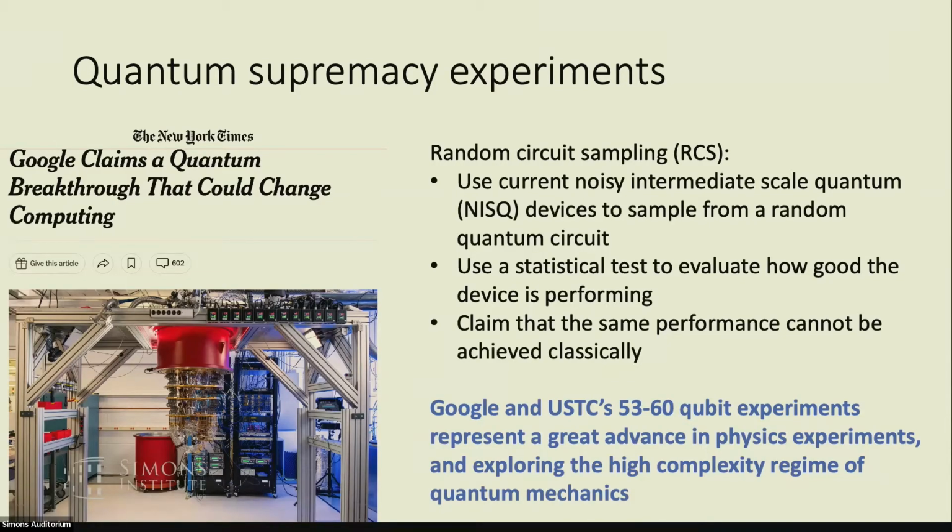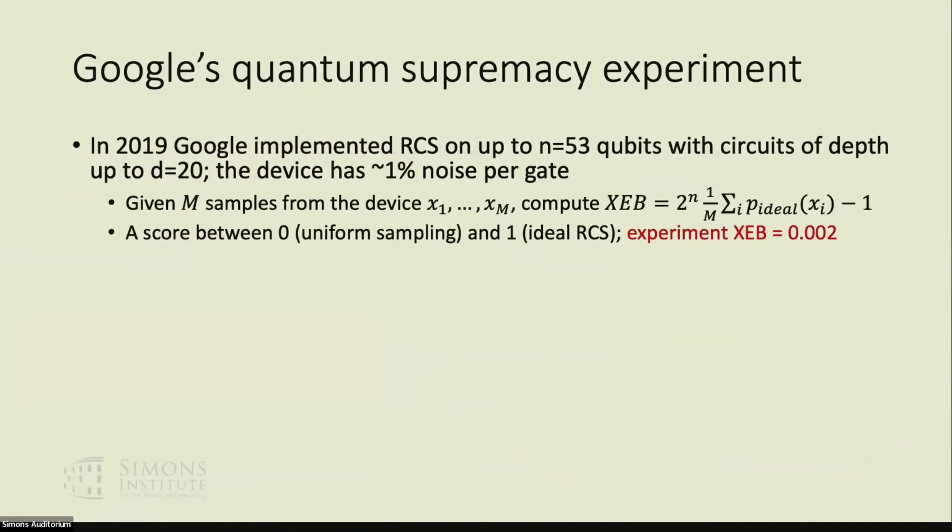So these experiments represent a great advance in physics experiments. And from the CS perspective, it represents a great advance in exploring the high complexity regime of quantum mechanics. So here's what the experiment is about. Google performed random circuit sampling on 53 qubits with circuit depths up to 20, and the device has roughly 1% noise per gate.